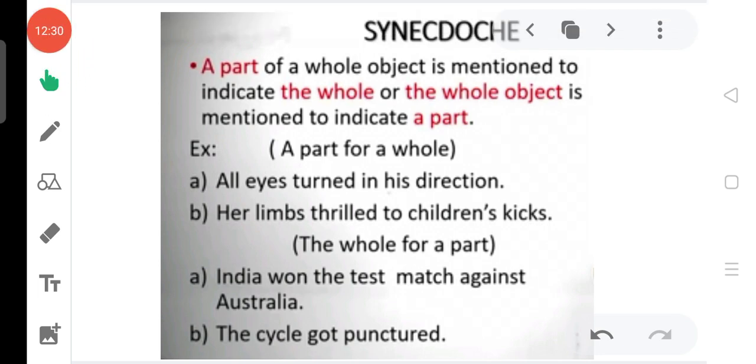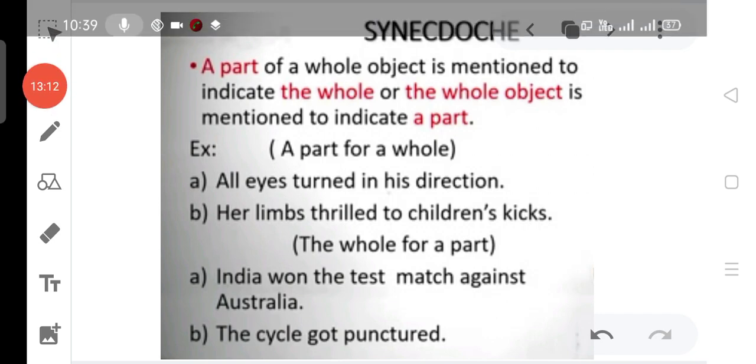Suppose there is a cricket match between India and Australia, and India won that match, and your friend asks you the result. Then what would you say? You would say India won, right? But actually the cricket team of India won, yet we say the whole of India won. That means we use the whole to indicate just a part. Here the part is the Indian cricket team, but we won't say the Indian cricket team won the test match against the Australian cricket team. We say India won, right?